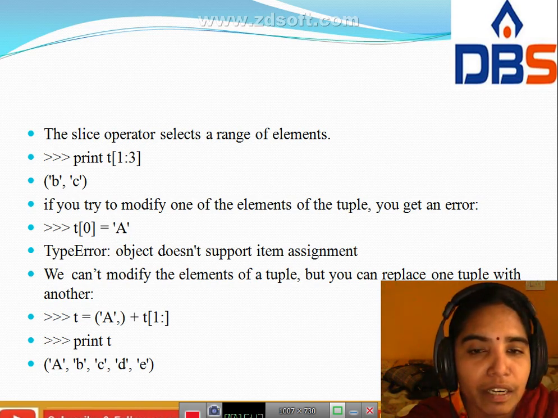That is the use of the tuple in the Python programming language. We can replace one tuple with another. In t we already have a b c d e, where small a is there. You have to replace small a with capital A.